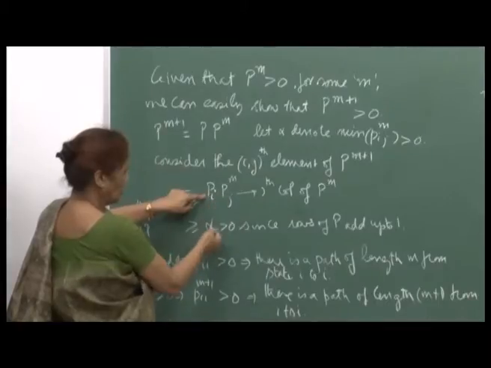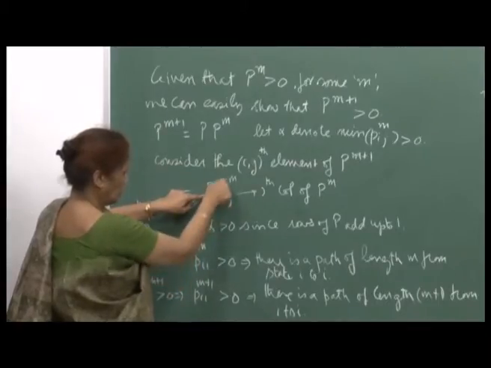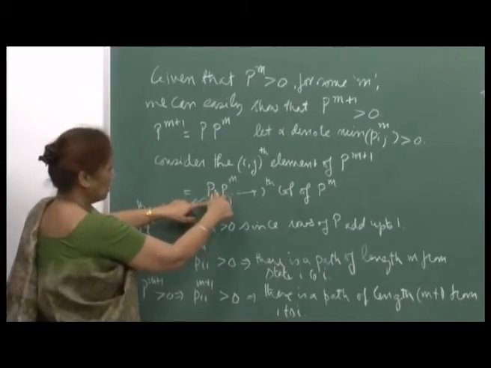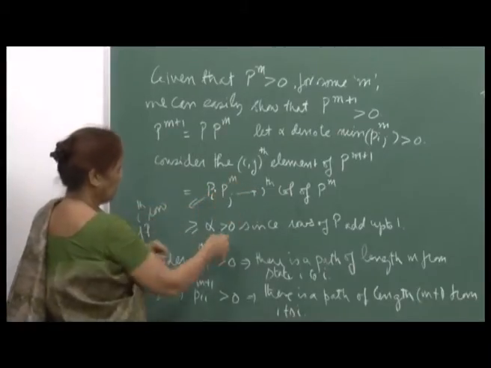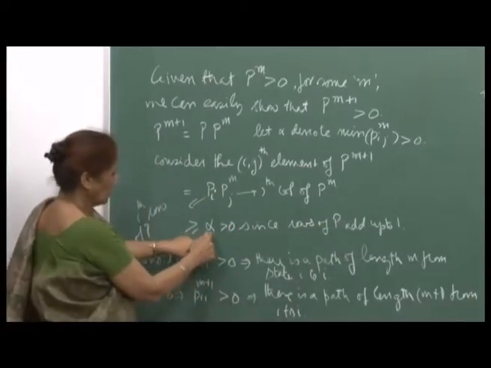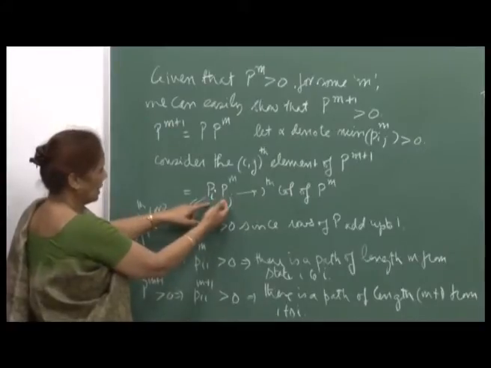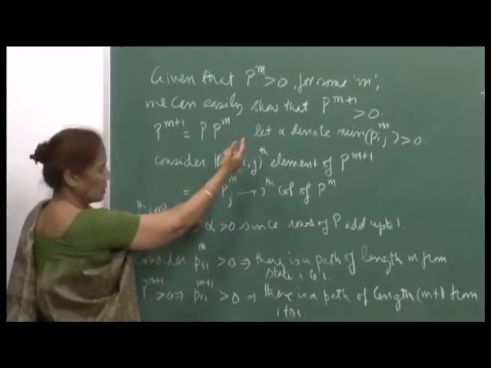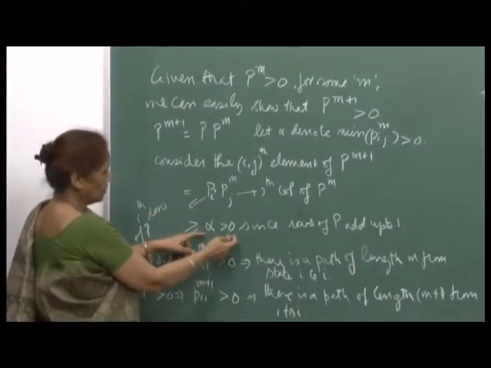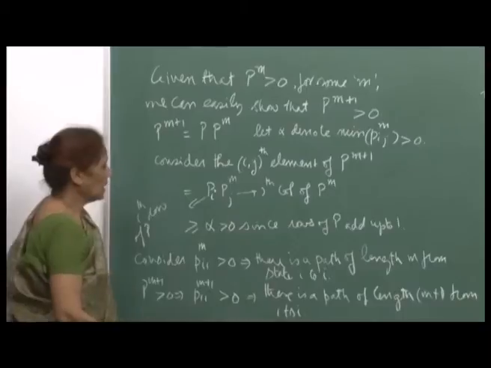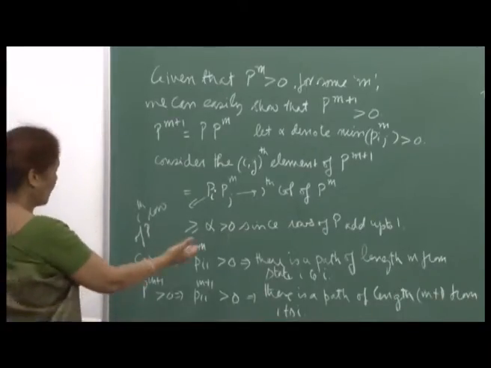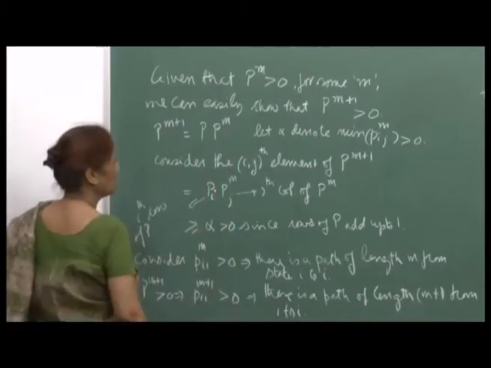So, I am writing the smallest possible number for each of the entries of the jth column, and so it will be P_i1 plus P_i2 plus ... P_in times alpha, and since the rows add up to 1, this will be equal to alpha. Therefore, the ijth entry of the matrix P^(m+1) is greater than or equal to alpha, which is positive, and this holds for any elements ij of P^(m+1). So, therefore, matrix P^(m+1) is also positive.